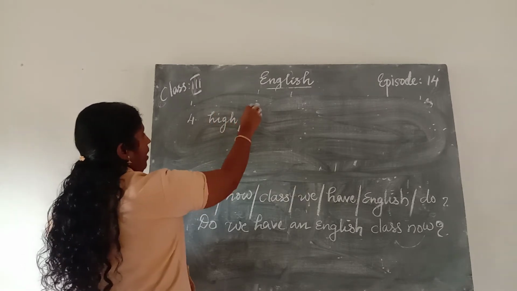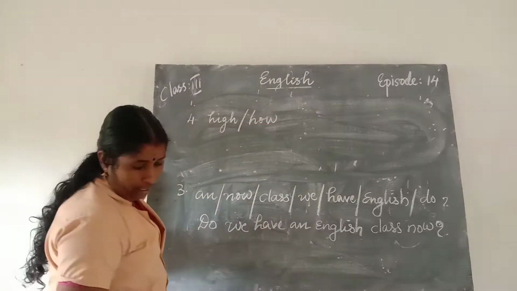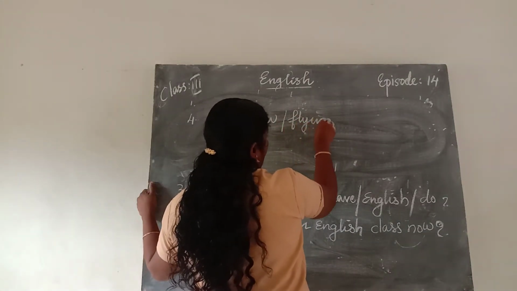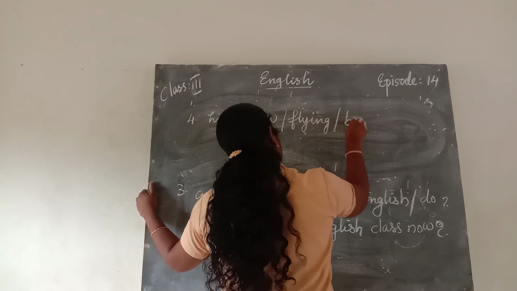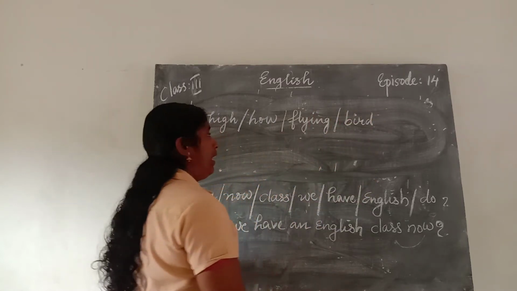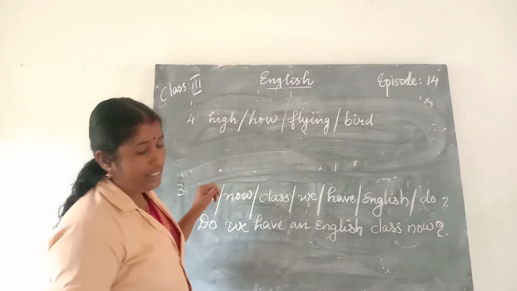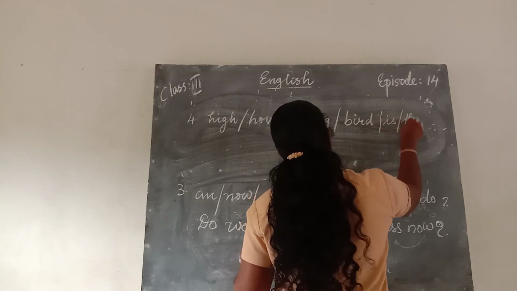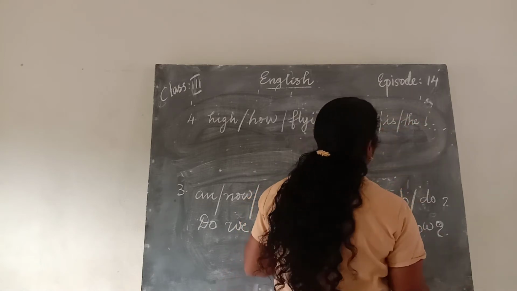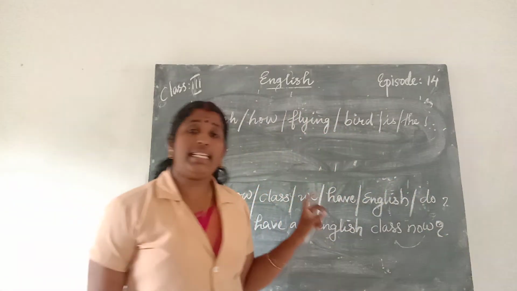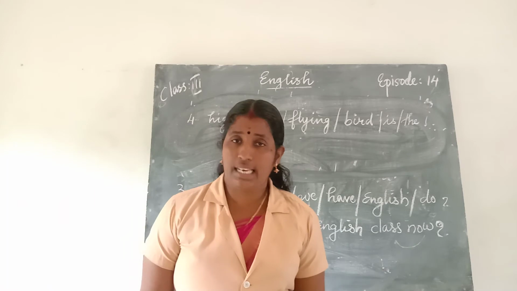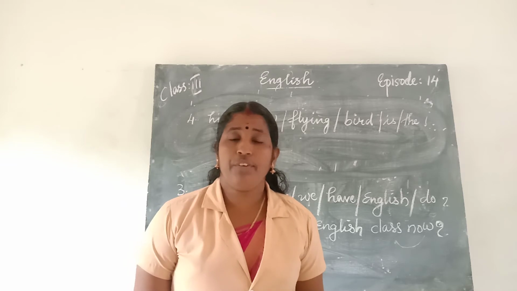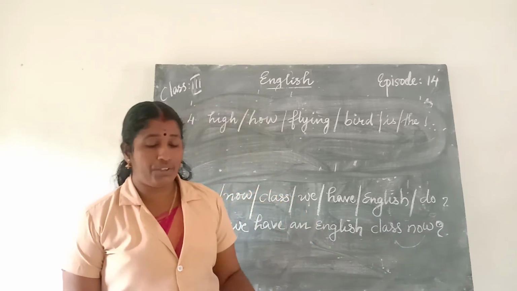How, flying, bird, how, flying bird is the. There is an exclamation mark, so we understood that it is an exclamatory sentence, and it will convey a sudden, strong feeling or emotion.